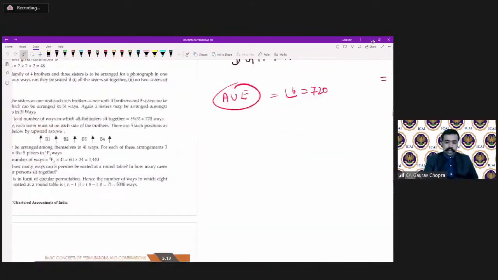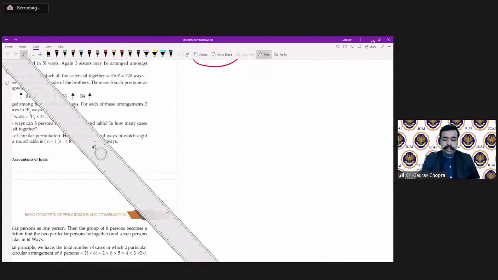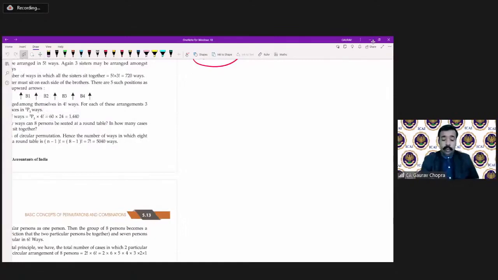See, in the question just discussed, what was the requirement? There are five digits, 1, 2, 3, 4 and 5, and we have to make a three-digit number. So how many three-digit numbers can be formed using these five digits?